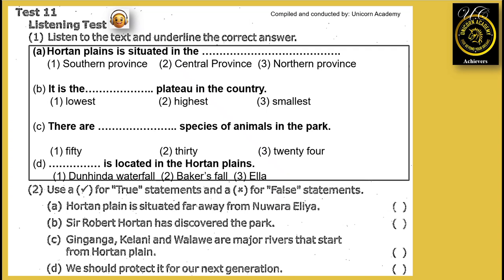The Mahaveli, Kalani, and Wallaby rivers begin from this area. Horton Plains is a beautiful natural heritage site, so we should protect it for future generations.